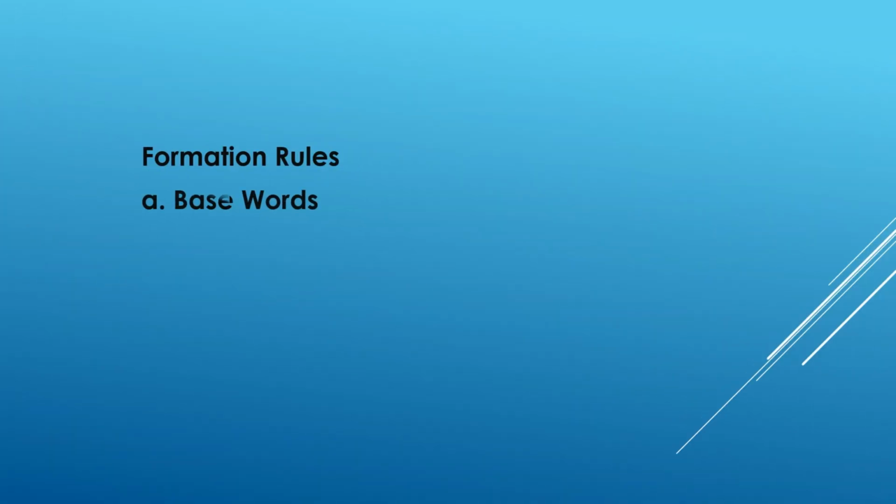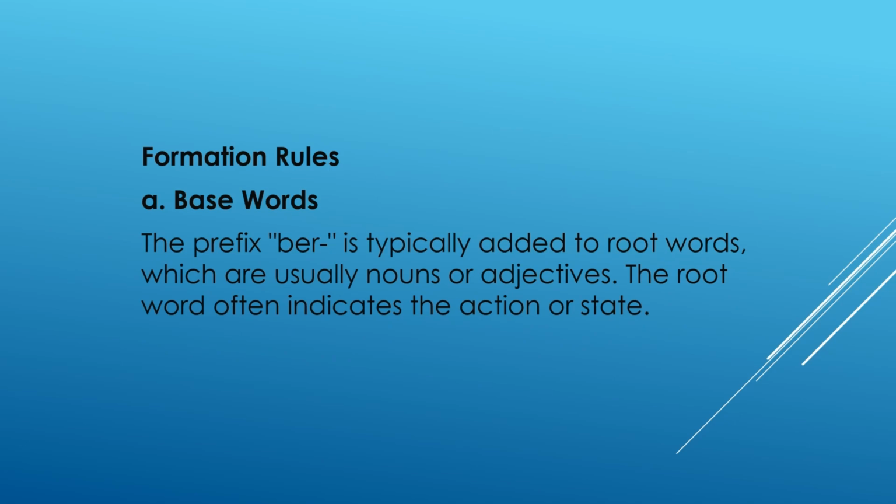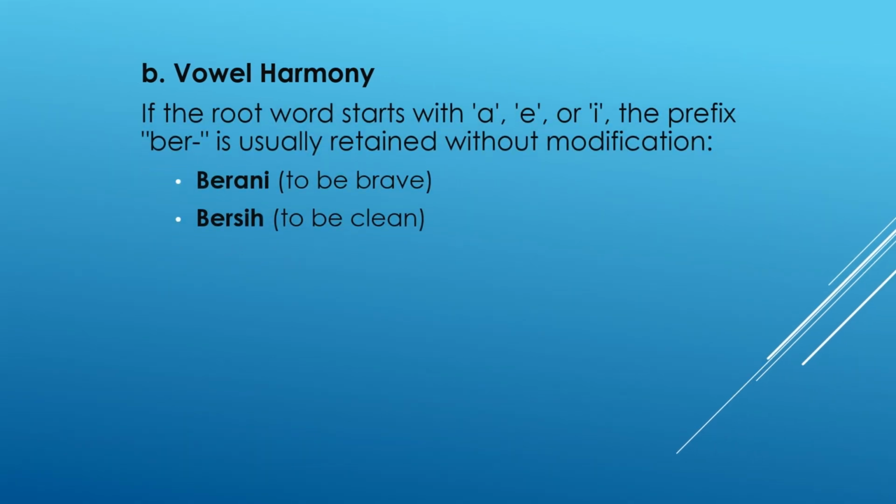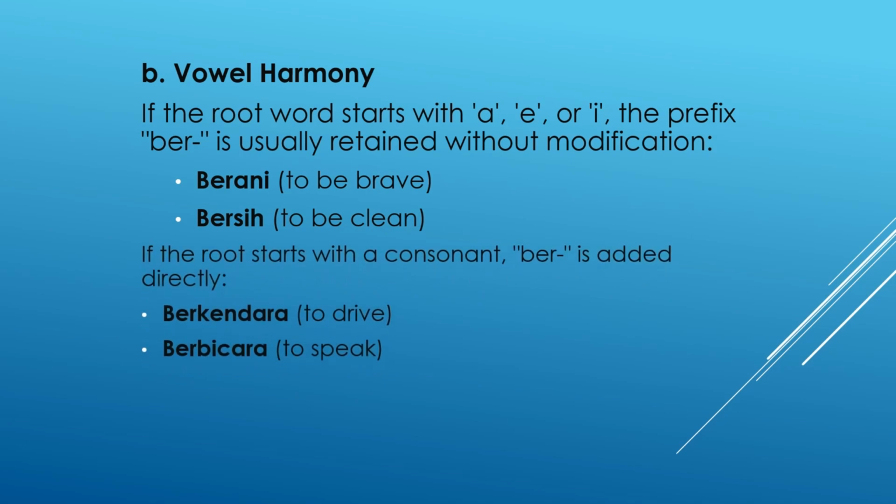Formation rules. A. Base words. The prefix ber is typically added to the root words, which are usually nouns or adjectives. The root word often indicates the action or state. B. Vowel harmony. If the root word starts with A, E, or I, the prefix ber is usually retained without modification. Examples, berani, to be brave, bersih, to be clean. If the root starts with a consonant, ber is added directly. Example, berkendara, to drive, berbicara, to speak.